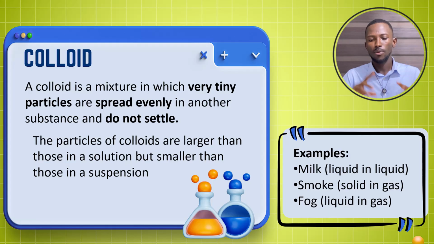For example, we have milk. Milk looks as though it is homogeneous, one complete uniform mixture throughout. But the truth is that there are particles evenly spread inside that won't settle. So that's a unique example. Milk is a liquid mixture. Smoke and fog are also examples of colloids.